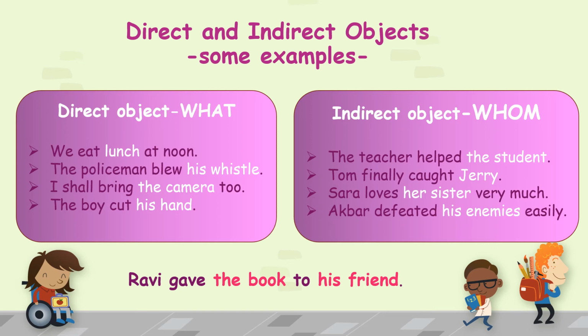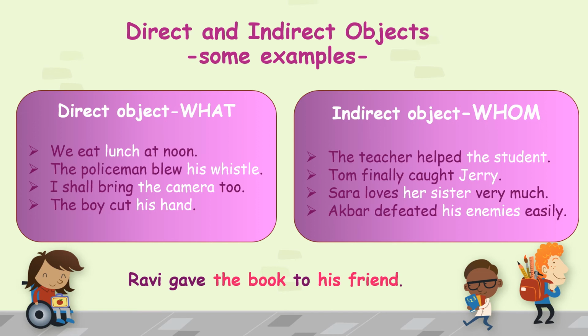The boy cut his hand, which is the verb cut. And so what is the direct object? His hand. Clear, understood? Now we move on to the indirect object. The teacher helped the student is the first sentence. Now in this sentence, tell me which is the verb. Teacher helped. So helped is the verb. So helped whom? The student.